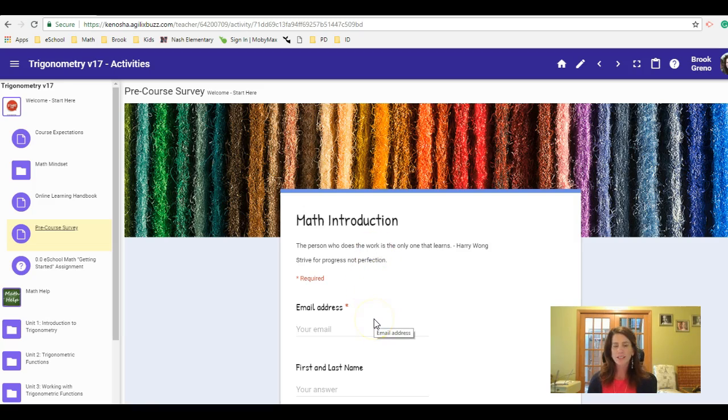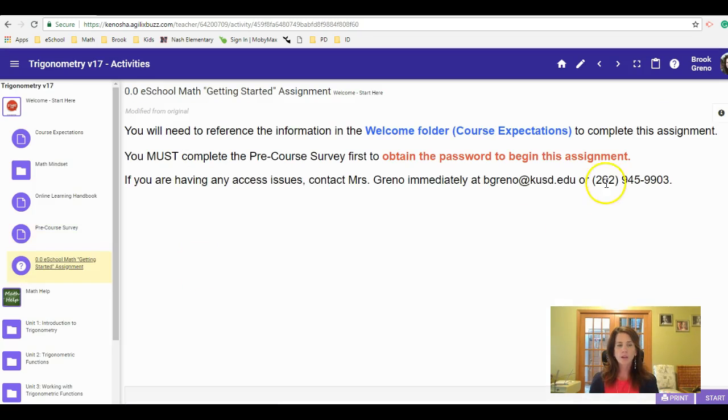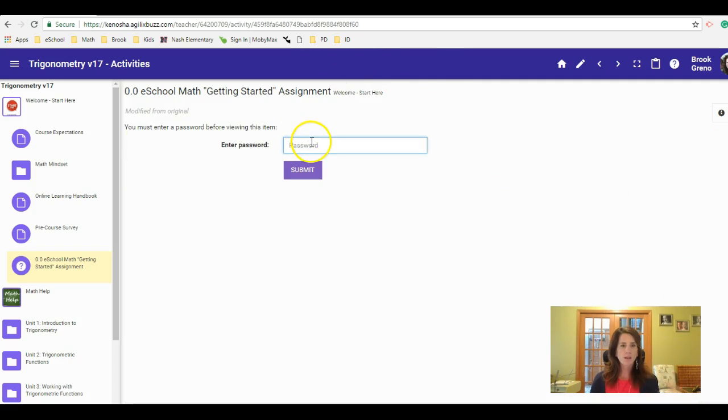Once you fill this out in its entirety and you hit submit, it's a Google form, you're going to get a password. This is how I ensure that you did this form. Once you do that, you want to write it down or remember that password. You need that to access this first assignment 0.0. So once you submit your Google form, you can go here. Again, you've read the course expectations, you have your notebook, you're ready for that. You have the password. You can then hit start, enter it, and then this is just a quick true or false check that you understand and acknowledge the main points from the course expectations.